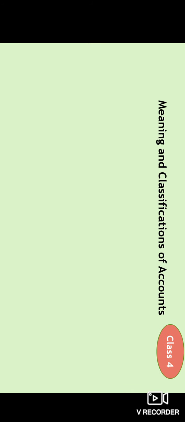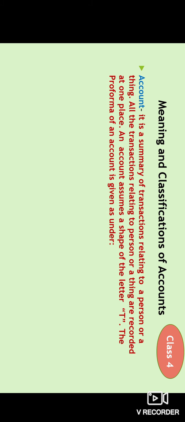Today in class 4 we will study the meaning and classification of accounts. An account is a summary of transactions relating to a person or a thing. All the transactions relating to a person or a thing are recorded at one place. An account assumes the shape of the letter T. The proforma of an account is as under.